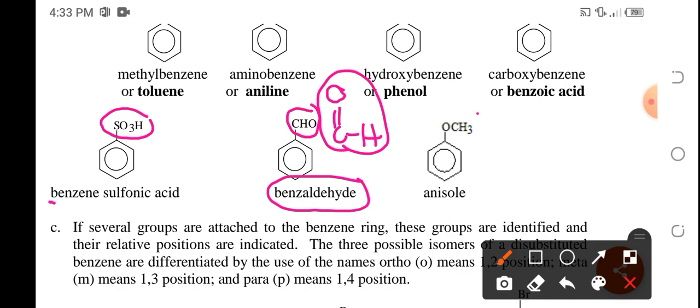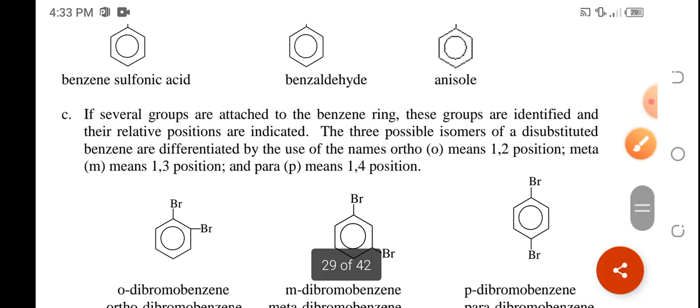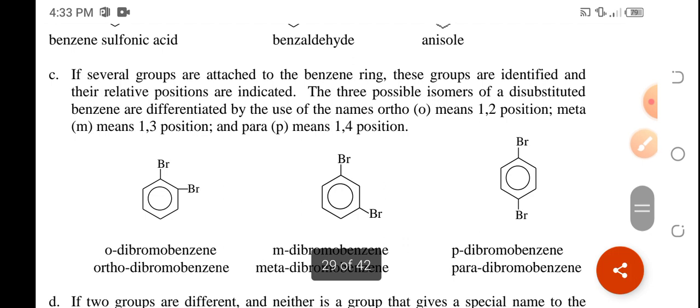And you have OCH3 here, or this is known as methoxy, but this one has a special name, these two will be collectively known as anisole. Okay? So, wag kalilimutan yung mga special names.